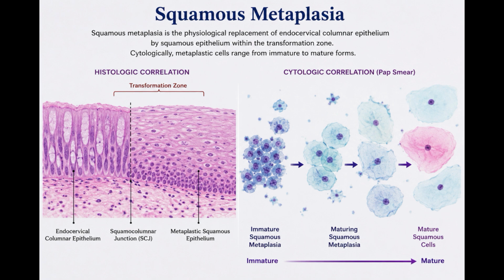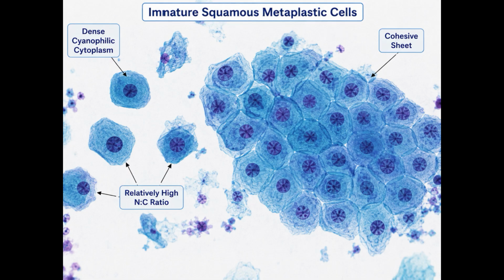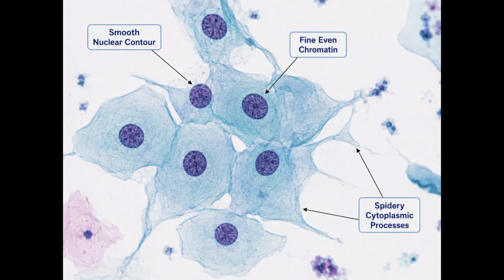Cytologically, metaplastic cells range from immature to mature forms. Immature squamous metaplastic cells occur singly or in cohesive sheets. They are round, oval, or polygonal, with dense cyanophilic cytoplasm and relatively high nuclear to cytoplasmic ratios. The nuclei are round to oval and relatively uniform, with smooth nuclear contours and finely granular, evenly distributed chromatin. Cytoplasmic processes may produce a characteristic spidery appearance, particularly in conventional smears.